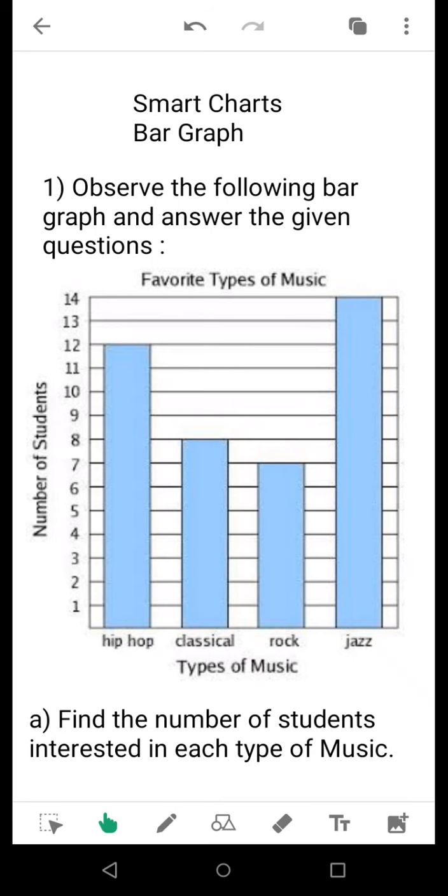Now, I have kept the video over here and you can take a screenshot before you start solving, as the questions are given on the next page.